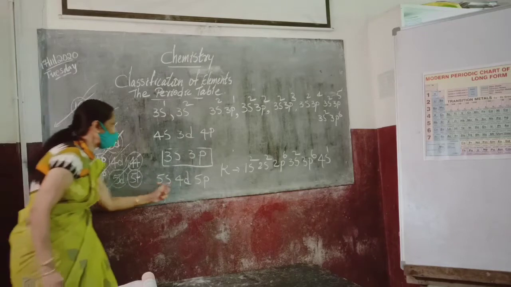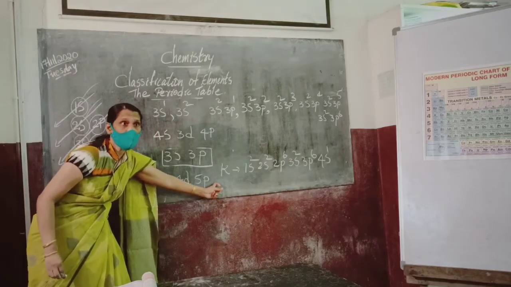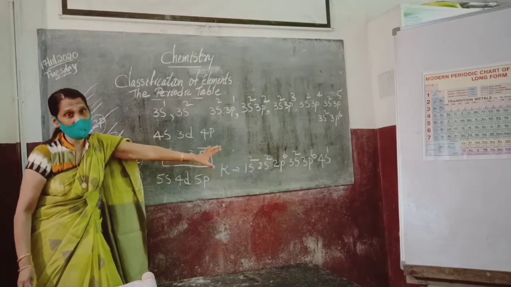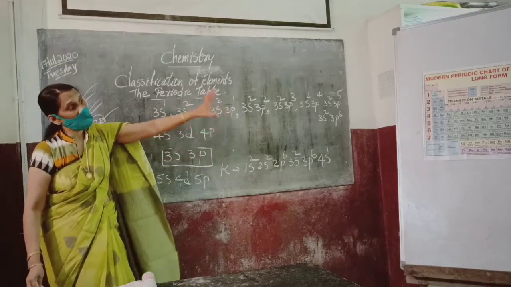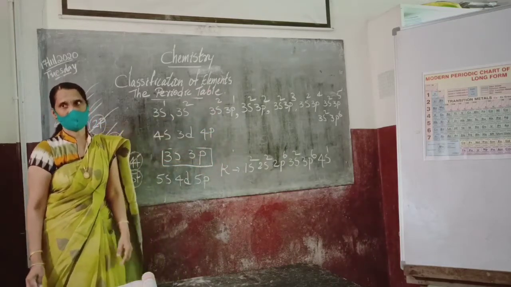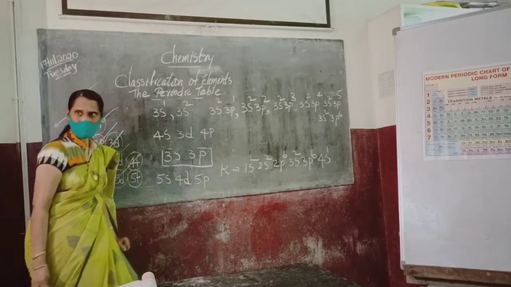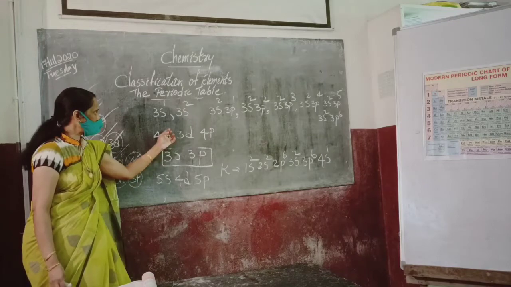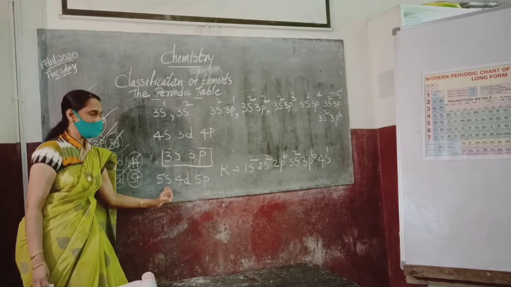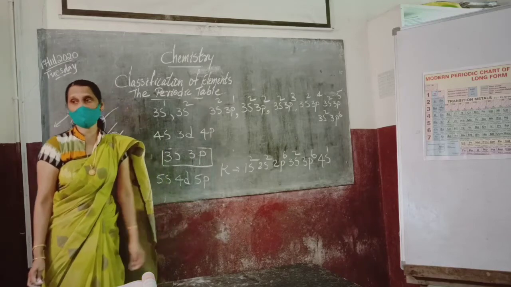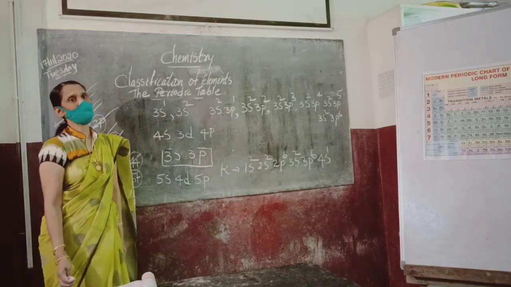Can we take 6s along with this fifth period? No, because the next electron which is entering into the 6th shell should go to the 6th period. That is the planning. Understood? So how many elements can occupy in total? 18. This one is also the same, 18: 2 plus 10 plus 6. How many elements? 18 elements.